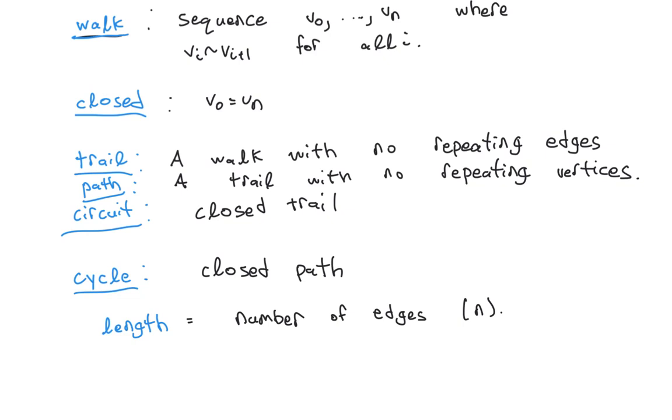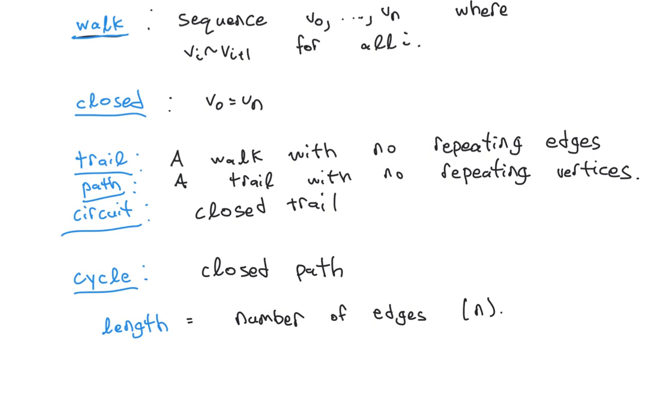So let's do some definitions first. A walk is going to be a sequence of vertices with the property that each vertex is adjacent to the next vertex. So in particular, it's okay for pairs of vertices to repeat in a walk. We're going to call the walk closed if it starts and ends at the same vertex.